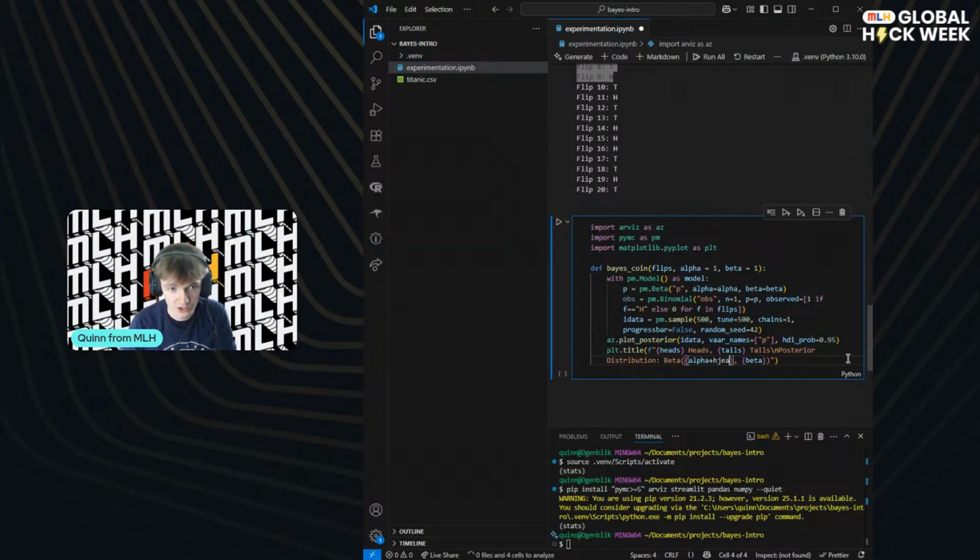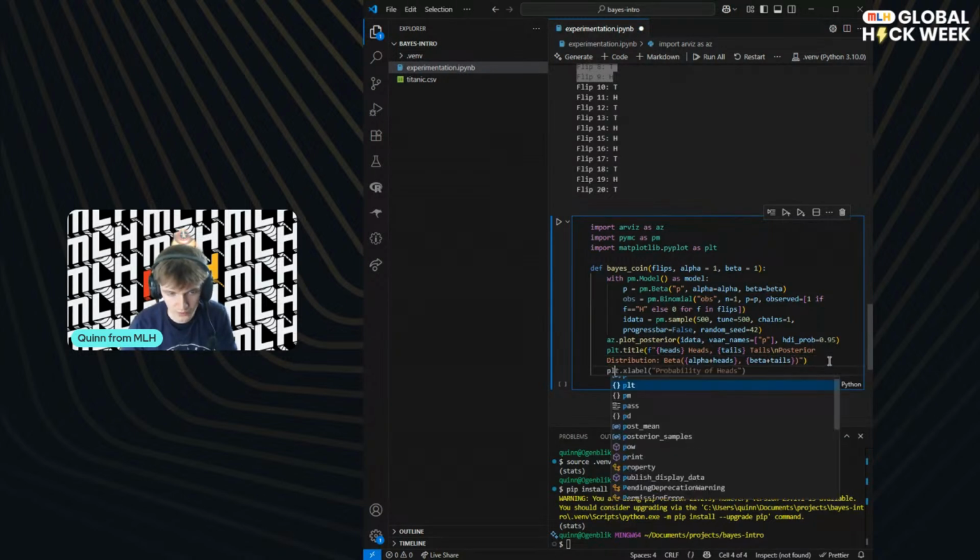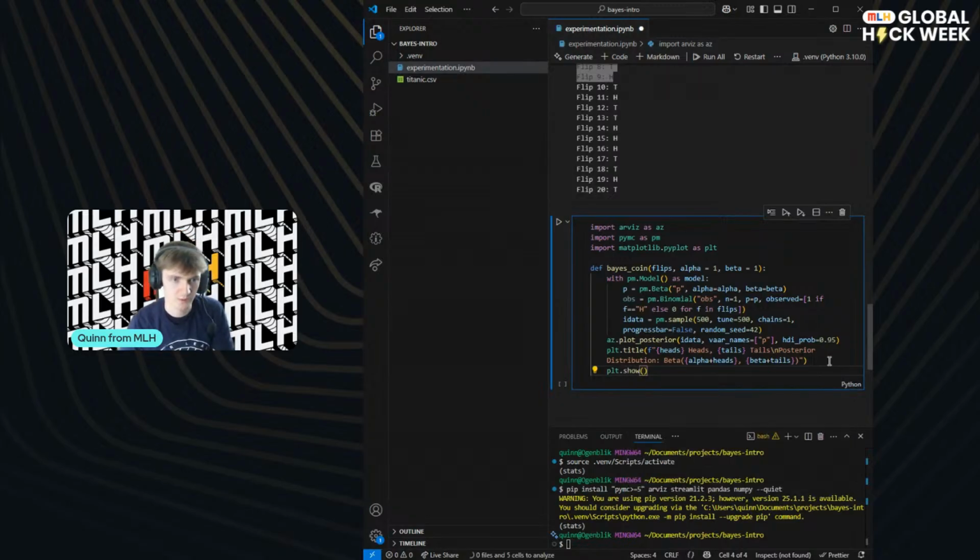Again, we're using conjugacy, which basically allows us to keep track of the count overall and just add it on. So it's nice and simple. And then we will just show it. We won't bother with the labels for now. This is going to be a slightly scuffed chart, but that's okay. I'm feeling like this is going to be okay.